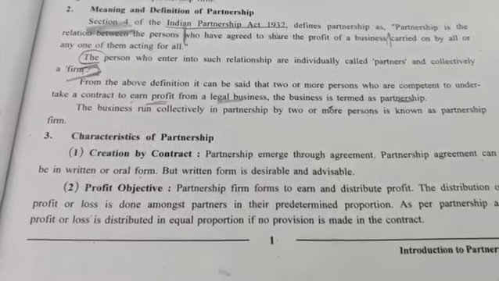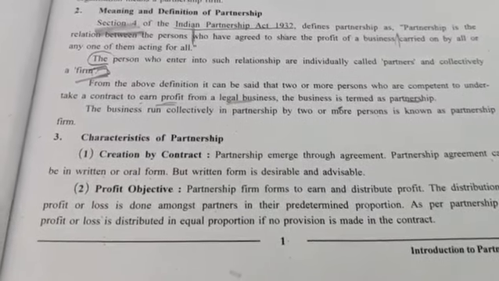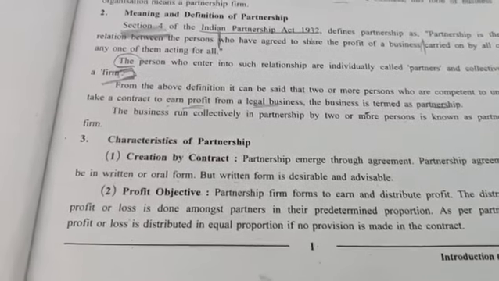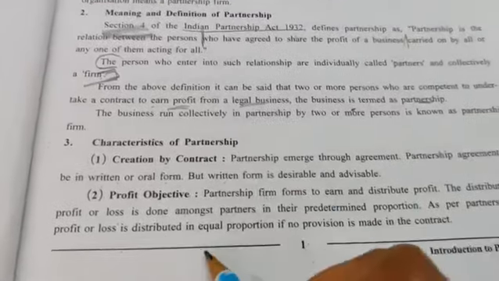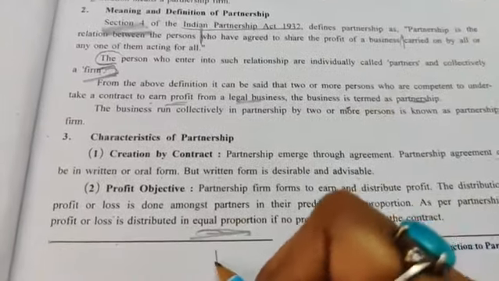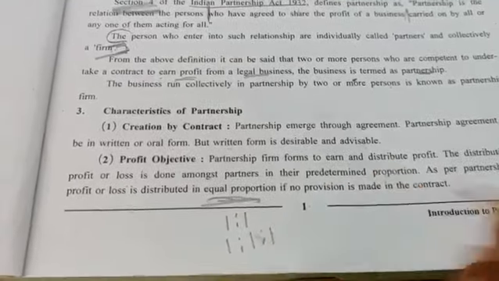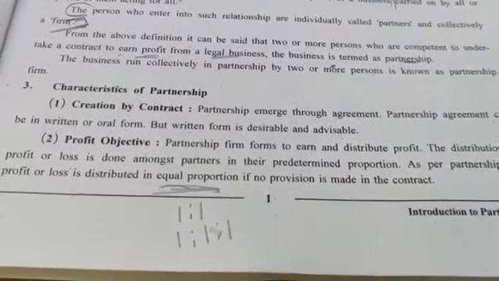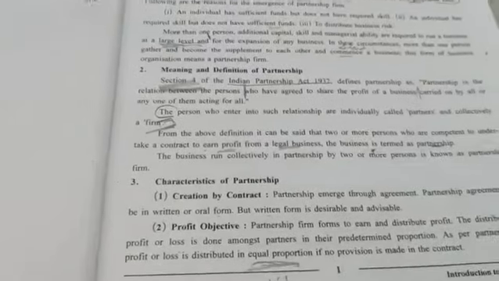As per the Partnership Act, profit or loss is distributed in equal proportion if no provision is made in the contract. If they have not made any provision that they will distribute the profit in the ratio 2:3 or 4:5 or 2:1, then when nothing has been decided among the partners, it will be distributed equally, that is 1:1. If there are 2 partners, it will be 1:1. If there are 3 partners, it will be 1:1:1. So when nothing has been decided among the partners about how the profit will be distributed, under those circumstances it will be distributed equally. Then moving on to the third characteristic.